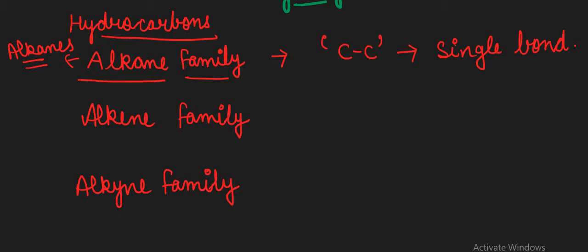All the compounds must contain a single bond between carbon atoms. For example, this is CH3, and again here CH3. These two carbon atoms contain only a carbon to carbon single bond, that's why they are included in the alkanes.